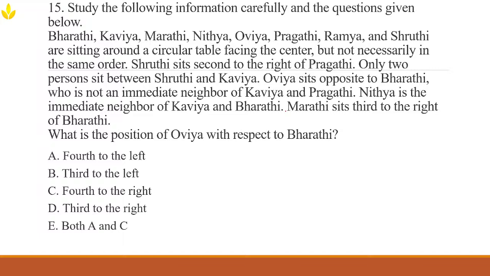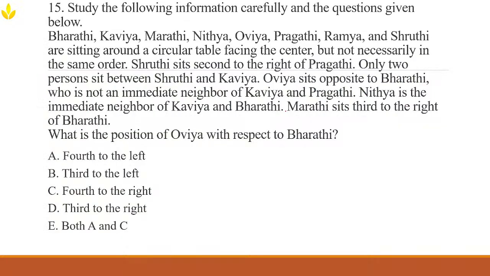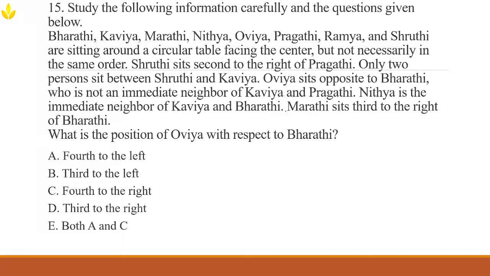Okay, and look at the other condition. Marathi sits third to the right of Bharti. Yes, from Bharti at position 1 counting clockwise: Nitya, Kavya, Marathi, yes, coming correctly. And only two persons sit between Shruti and Kavya. If you go anti-clockwise from Kavya at position 3, positions 2 and 1, Nitya and Bharti, are in between, and with Shruti at position 8, all the conditions are satisfied, guys.